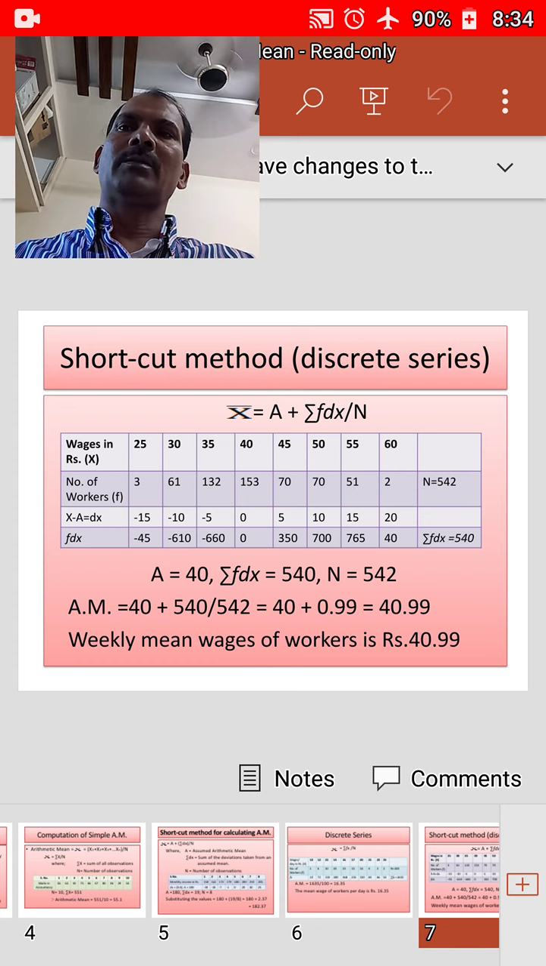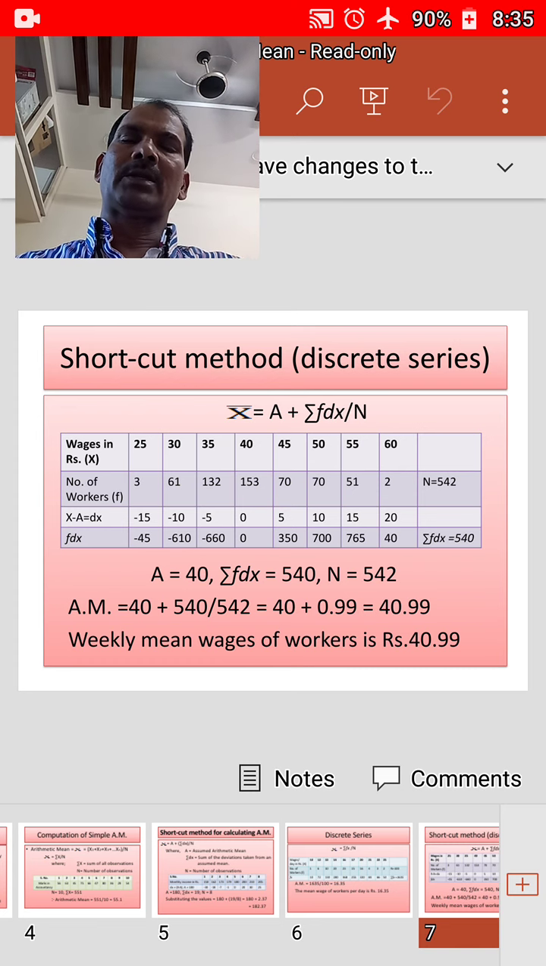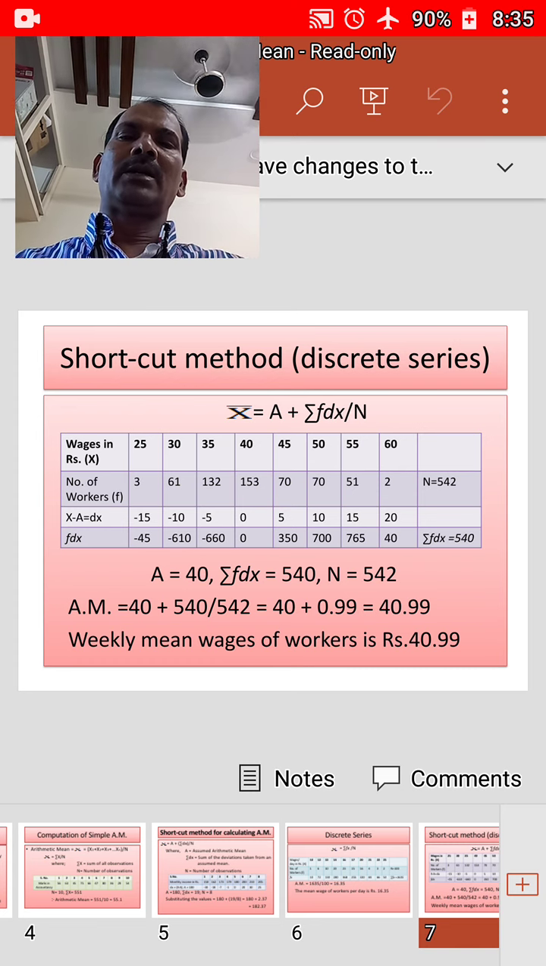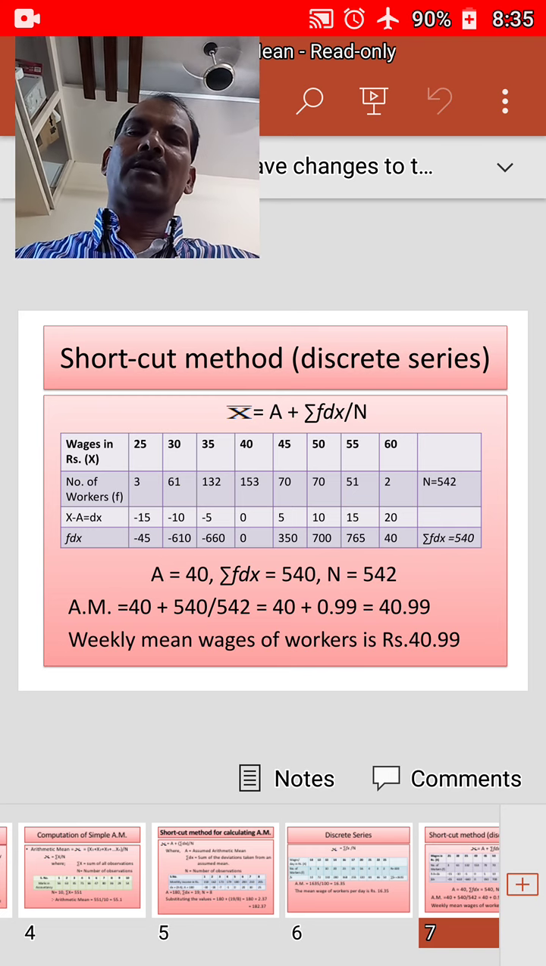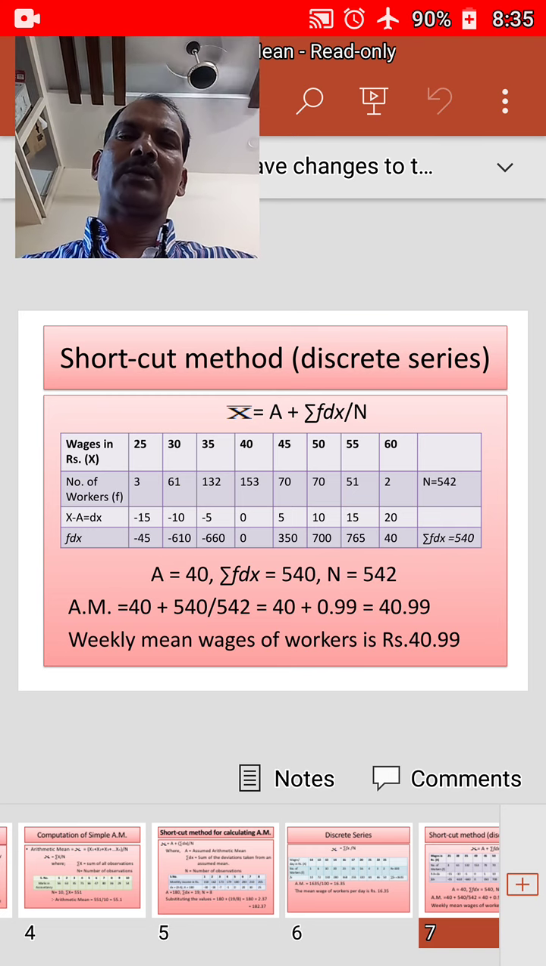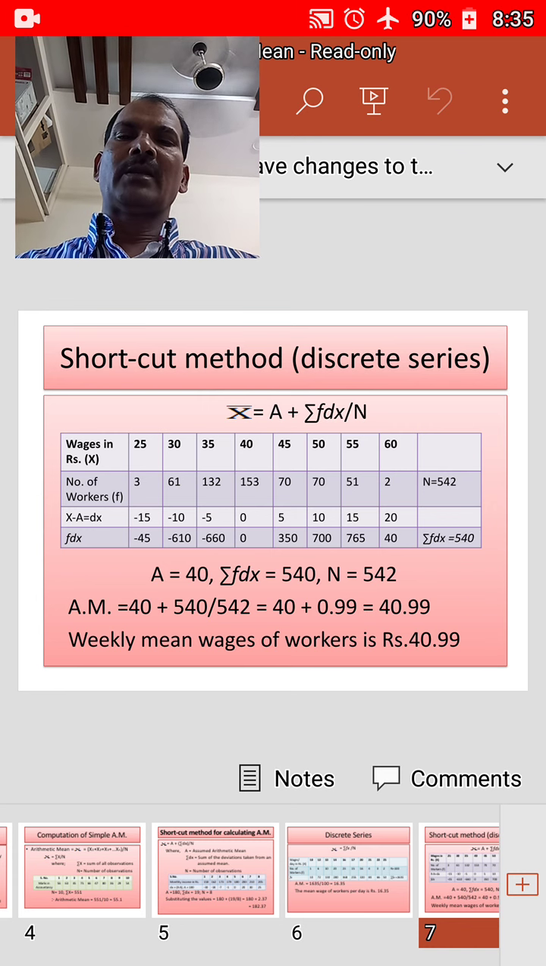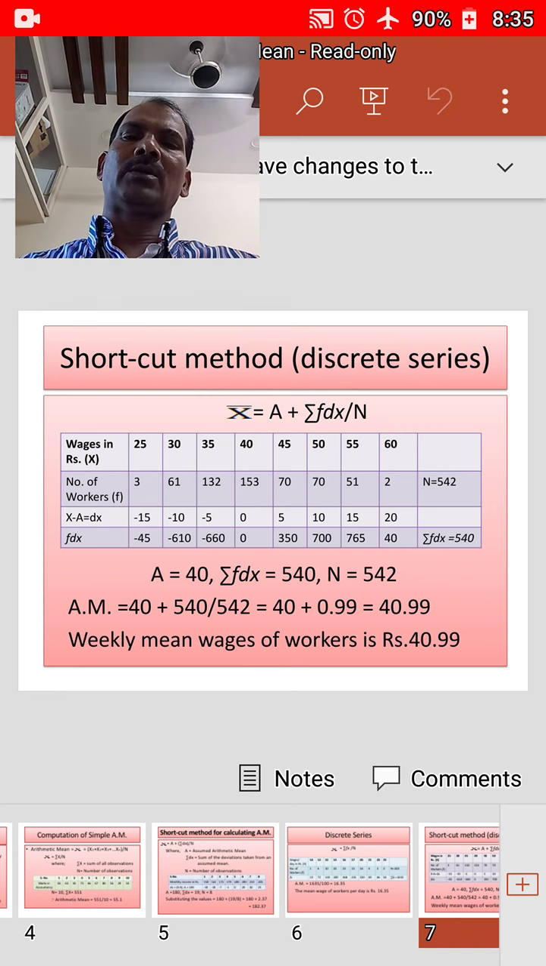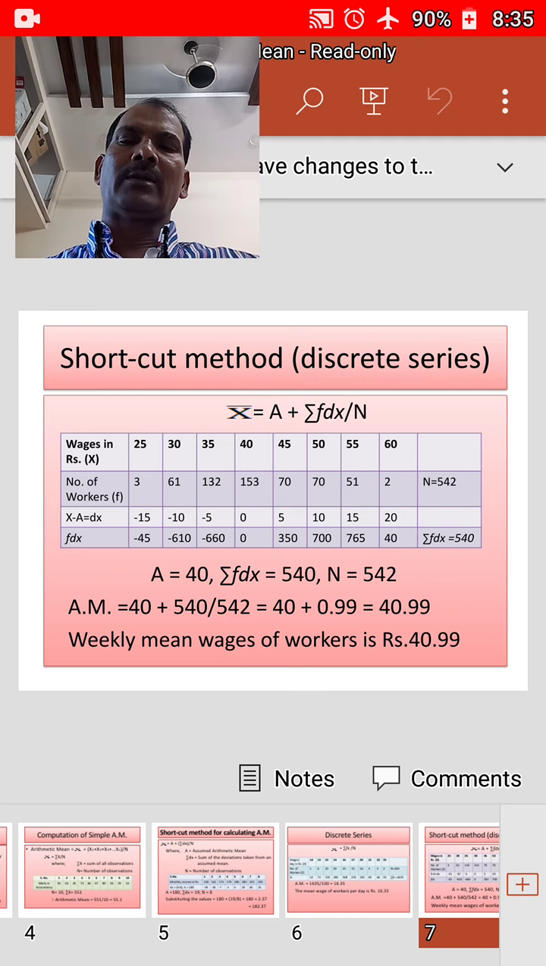Arithmetic mean, that is x bar, is equal to a plus sigma f dx by n is the formula, where a is equal to 40, sigma f dx is equal to 540, n is equal to 542. If we substitute the same in the formula, we get x bar is equal to 40 plus 540 by 542. 540 by 542, the answer is 0.99. Hence 40 plus 0.99 is equal to 40.99. The weekly mean wages of workers will be 40.99.